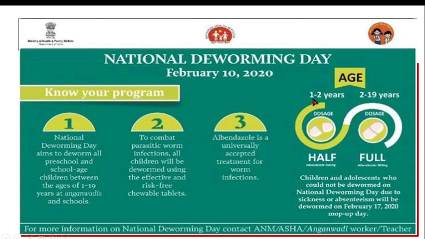Now we have two groups. One is 1 to 2 years and second is 2 to 19 years. From 2 to 19 years we have to give the full tablet, and for 1 to 2 years we have to give half a tablet. Children and adolescents who could not be dewormed on National Deworming Day due to sickness are given the tablet on mop-up day, 7 days after. So those children who are not available on February 10th will be given the deworming tablet on February 17th. So that is called mop-up day. Same thing on August 10th, if the child is not coming to school, he can be given this albendazole on 17th of August. So this is how the mop-up round works.